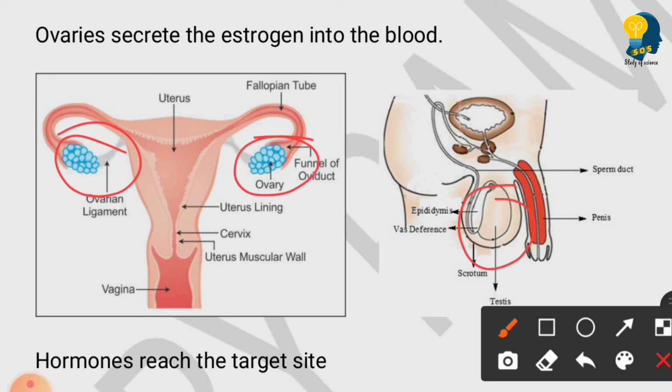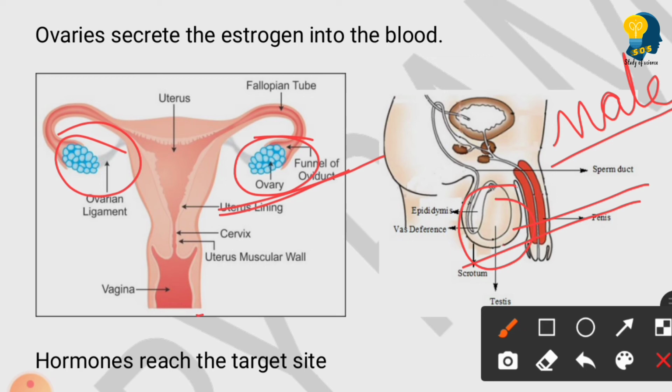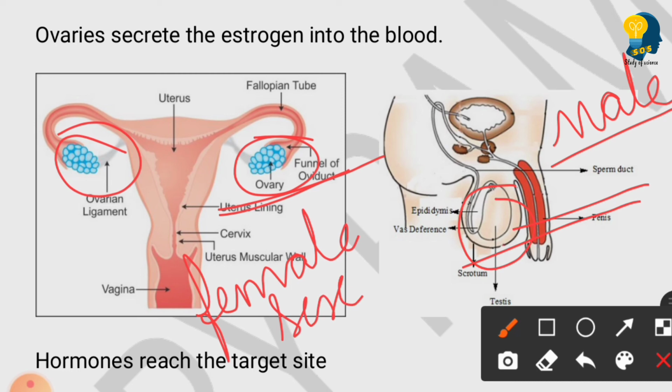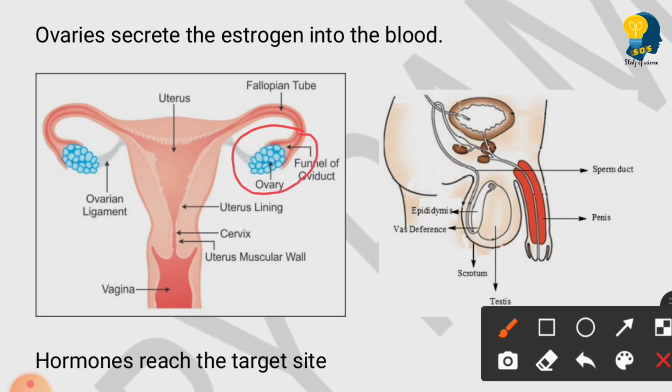And they also help in releasing the male and the female sex cells. Apart from the hormones, when I say hormones, estrogen and testosterone, see, apart from the hormones released by the ovaries and the testes, these ovaries and testes also help in releasing sex cells. In the case of male, they release the male sex cells, and in the case of female, it releases the female sex cells. Okay, so that means gametes. When I say sex cells, they are nothing but the gametes. So during the stimulation of the ova, this ovary releases the ova.